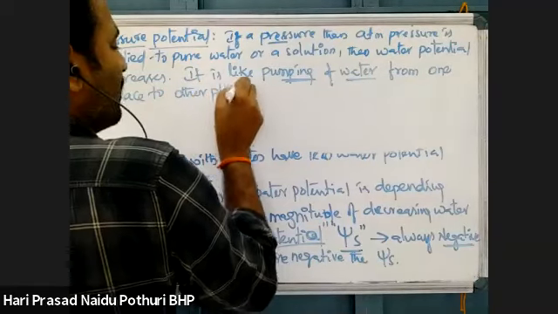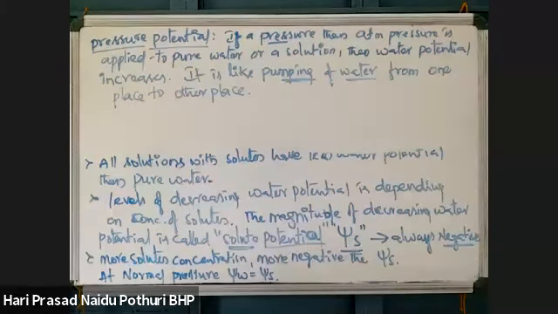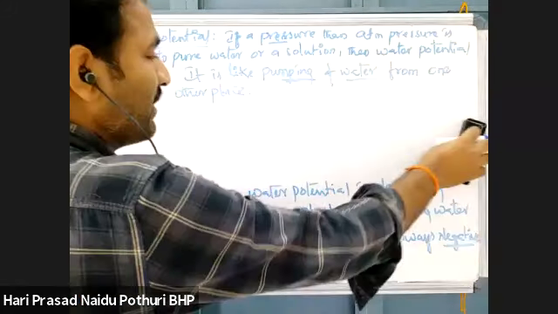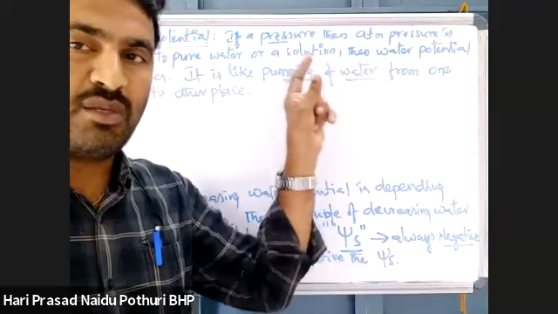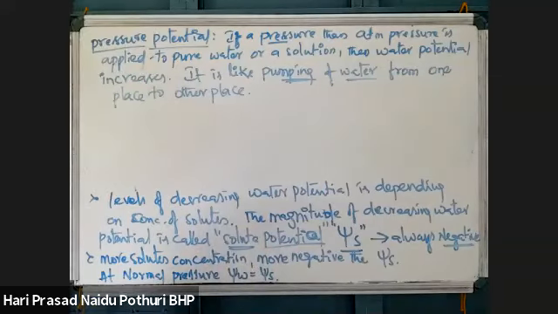We are pumping water by applying external force or external pressure. Normal water has atmospheric pressure, normal movements. When external pressure higher than atmospheric pressure is applied, then there is an increase.